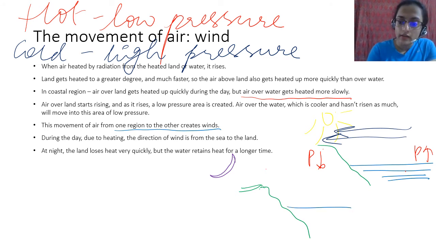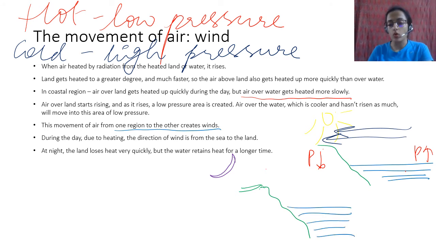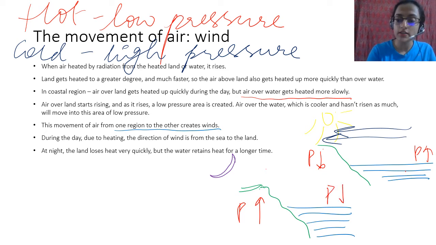And you have water. What happens is the water is holding heat, it takes time for the water to cool down. So it is warmer than the land now because land has lost its heat. So the pressure on land is higher and pressure on water is lower, because water is now warmer than the land at night.